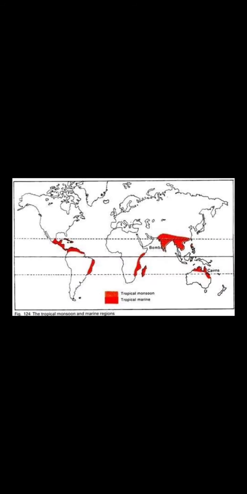Now around the world there are many such places where similar climate is found because these places are influenced by the monsoon winds. We can also see that the Indian subcontinent also has the tropical monsoon type of climate. But in this chapter, we are only going to focus on India, the climate of India as tropical monsoon type of climate.